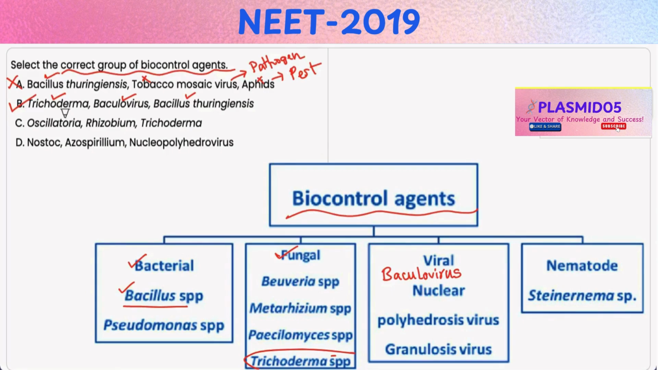Option C, Oscillatoria, Rhizobium and Trichoderma. It is also incorrect because Oscillatoria and Rhizobium are involved in nitrogen fixation and not in pest control. And Trichoderma is a biocontrol agent. Option D, Nostoc, Azospirillum and Nucleopolyhedrovirus. It is also incorrect because Nostoc and Azospirillum are nitrogen fixing bacteria and not biocontrol agents. But this virus can be used for pest control.